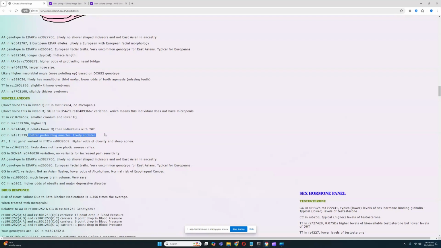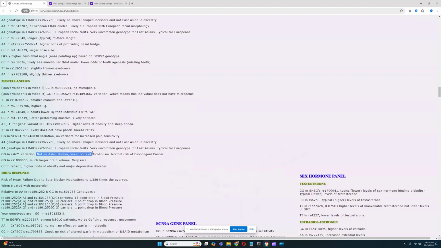Very, very interesting stuff. He's also not an Asian flusher and has lower odds of alcoholism and normal risk of esophageal cancer. And he's got a genotype that leads to much larger brain volume. That's very rare. That's very interesting. I wasn't expecting to see that.